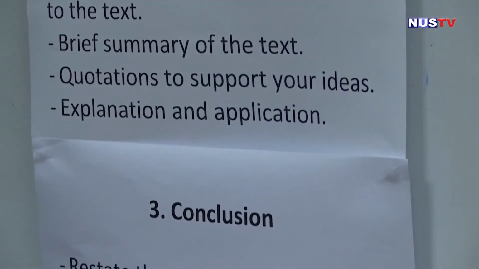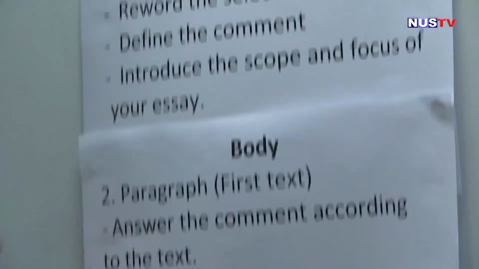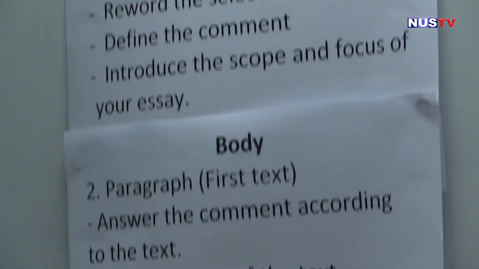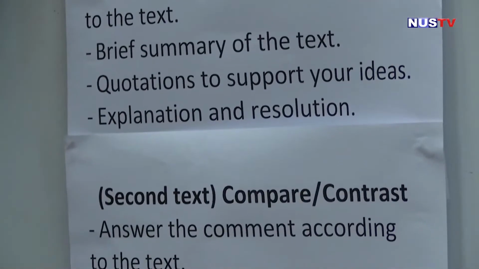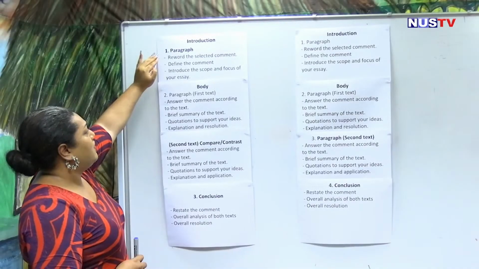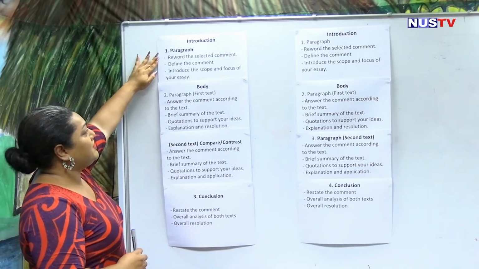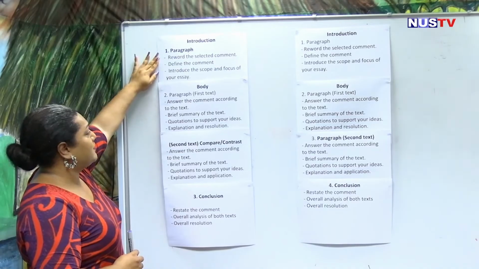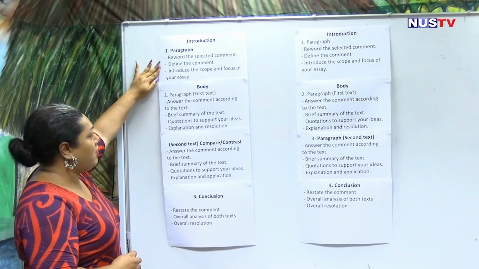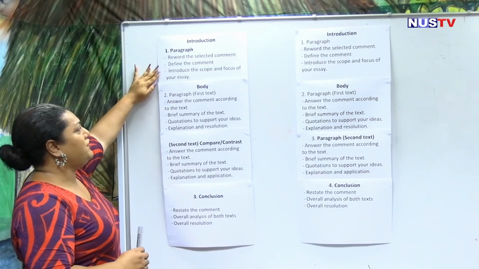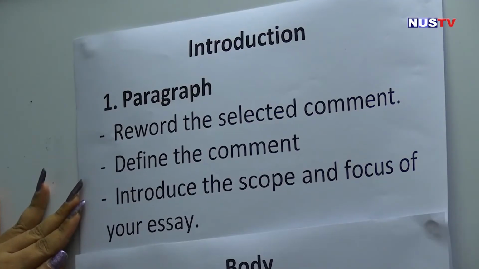The first format, you have three paragraphs. So you have your introduction, the first paragraph. You need to reword the selected comments, define that comment, and introduce the scope and the focus of your essay.